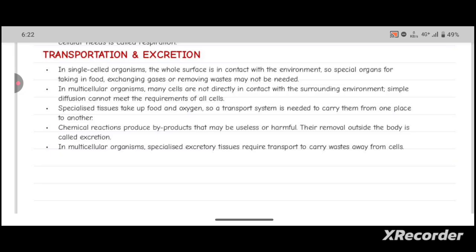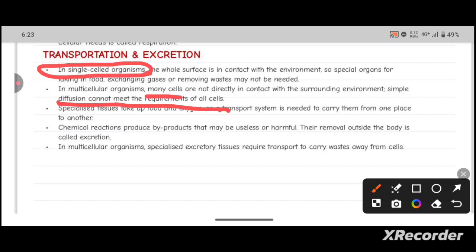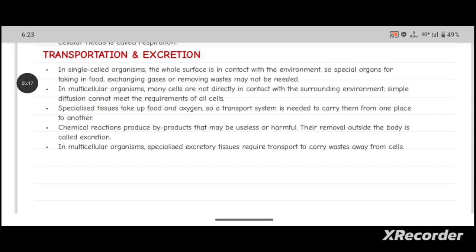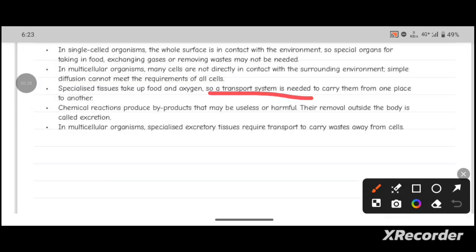But in the case of a multicellular organism, there are many cells, and those are not directly in contact with the surrounding environment. So simple diffusion cannot meet the requirement of all cells. Simple diffusion actually happens in single celled organisms. In multicellular organisms, simple diffusion is not possible. Specialized tissues take up food and oxygen, so a transport system is needed to carry them from one place to another.